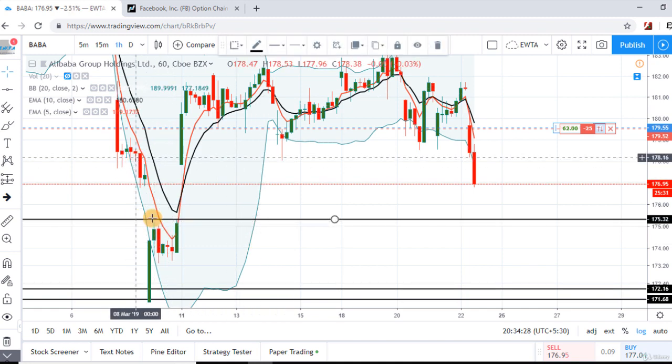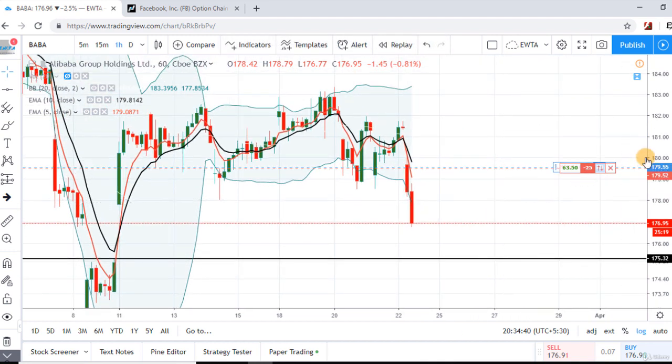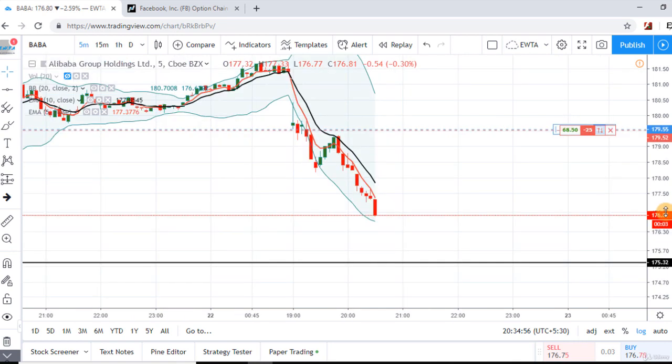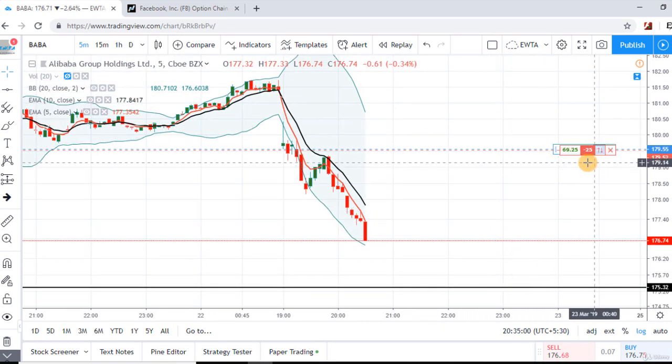See, this was a gap down opening, so these candles are resisting this level. So it is a support level at $175 and prices are trading at $177. But you can see that on the hourly chart, this candle is totally outside the range of the Bollinger Band. So I'm expecting a bounce in the stock from this level. That's why I'm closing my position here with a profit of $70.